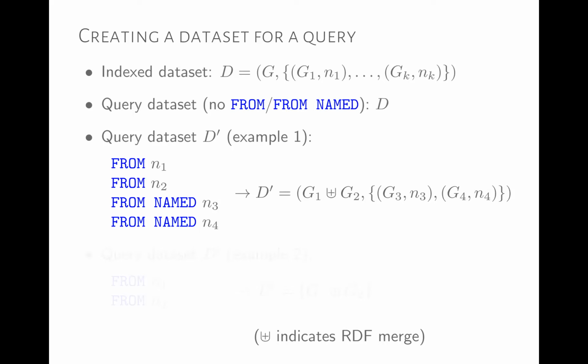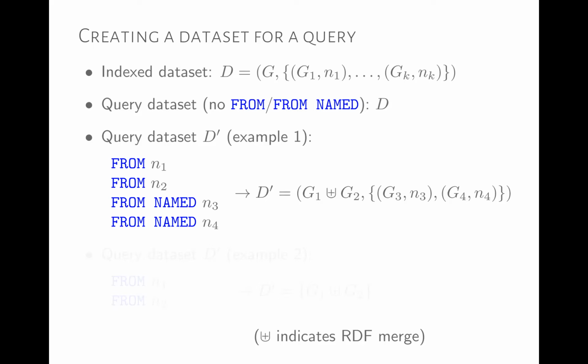If we specify a query data set, we have FROM N1, FROM N2, FROM NAMED N3, FROM NAMED N4. So how do we form our data set from D based on this? We need to build our default graph from N1 and N2, and then we need to copy the named graphs N3 and N4 to be named graphs of the new data set.